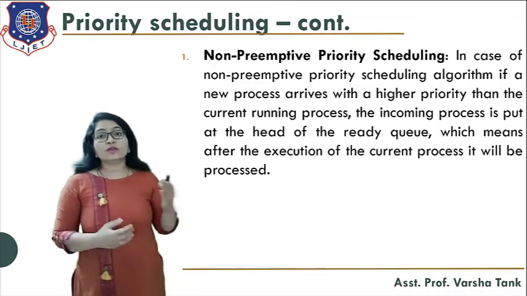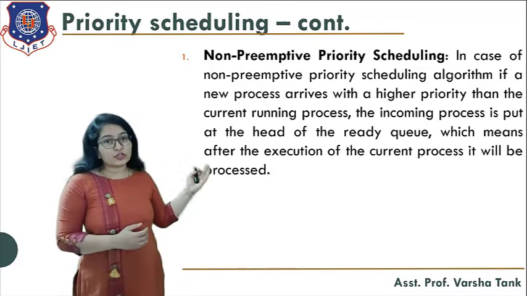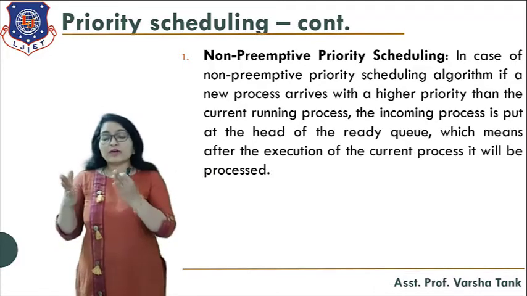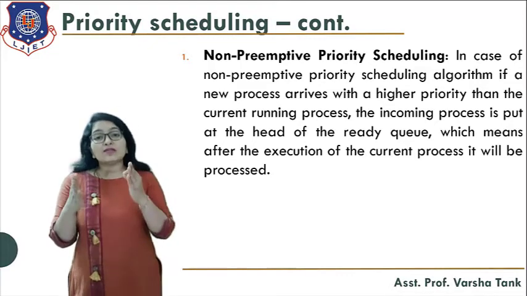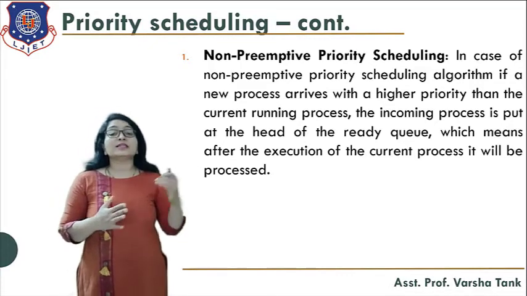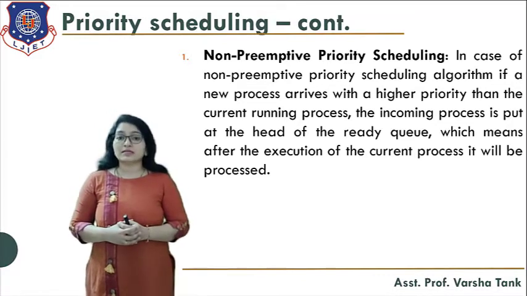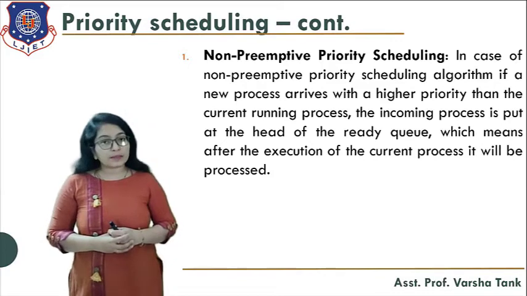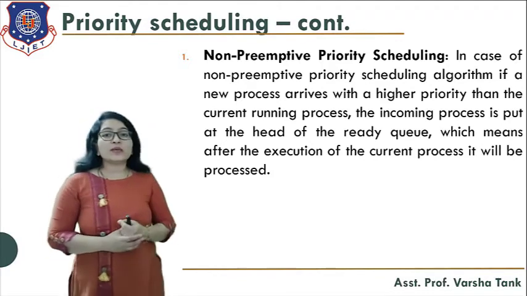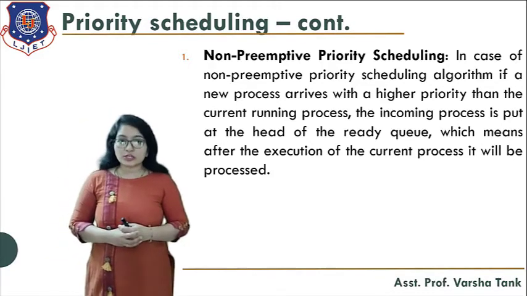In non-preemptive priority scheduling, if a new process arrives with a higher priority, and some process is in execution with the longest burst time, that process will still not be preempted from the CPU, because we are following non-preemptive priority scheduling.